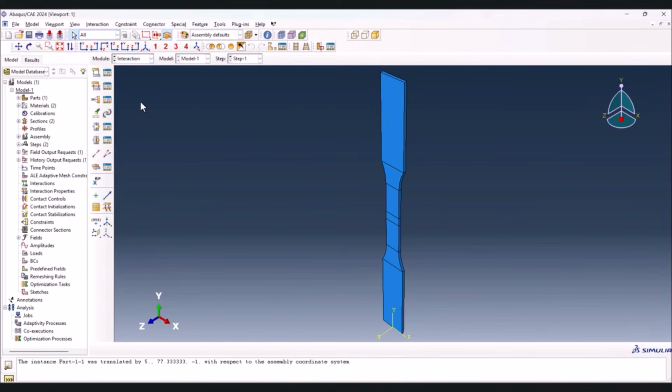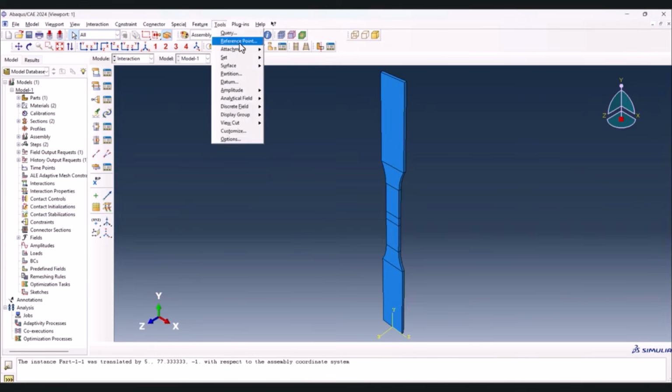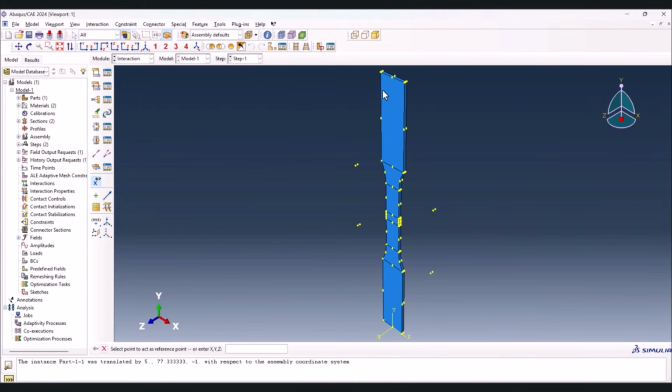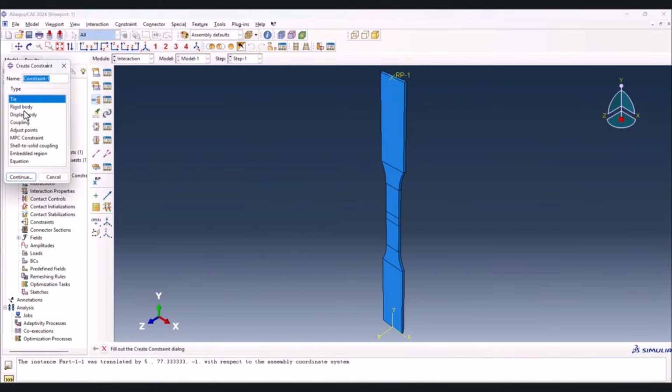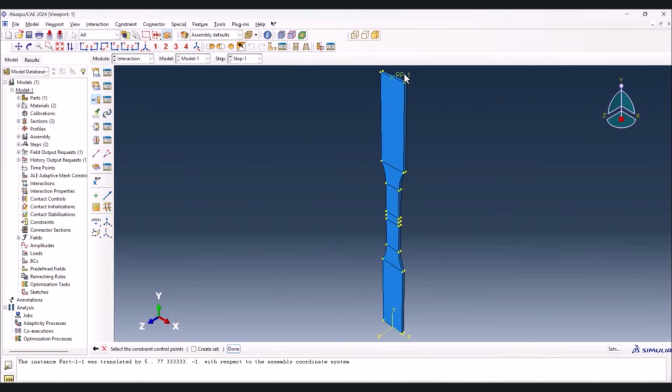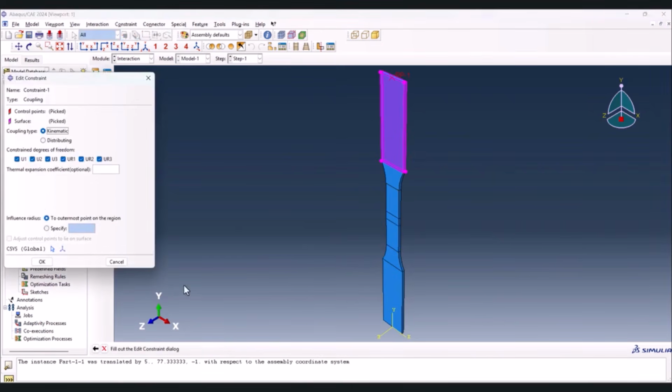Let's go to the interaction. Okay, in the interaction, we need to go to the tools and reference point to create a reference point. Let's select this one to create a RP, and from here go to the create constraint and select coupling. Continue. You need to select the reference point first, then done, and we need to select the node region. You select this part and done everything and OK.